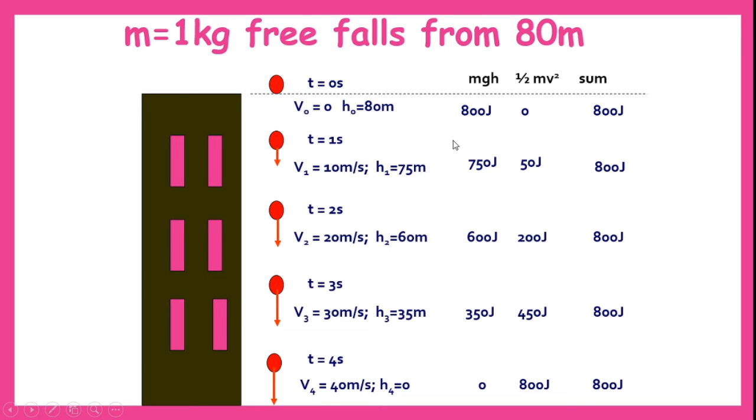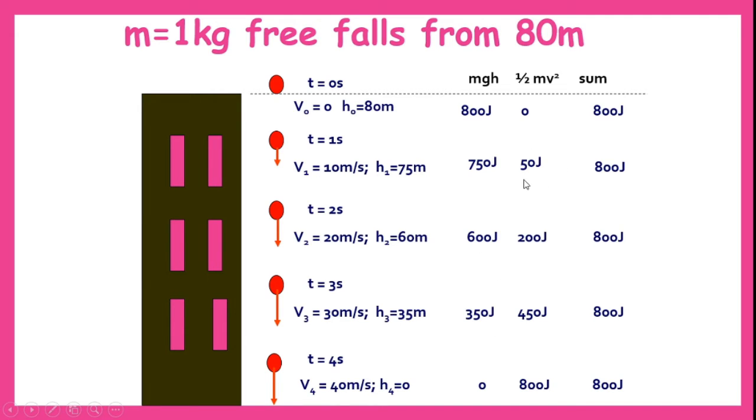And one more thing: while the ball is falling, in all the intermediate cases, the energy is in the form of potential energy and kinetic energy, because there exists a height, maybe less height, but there exists a height, and there also exists velocity, hence we get kinetic energy also.